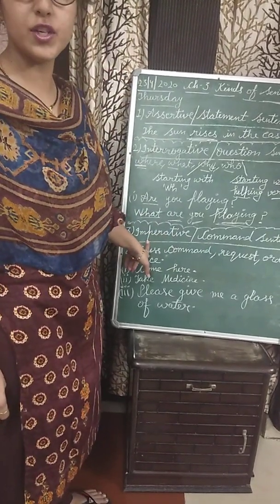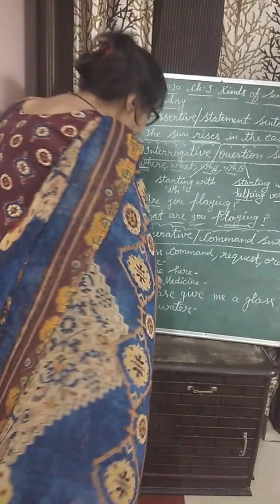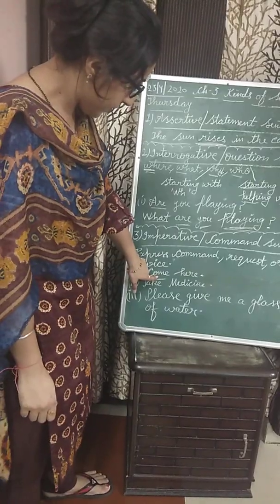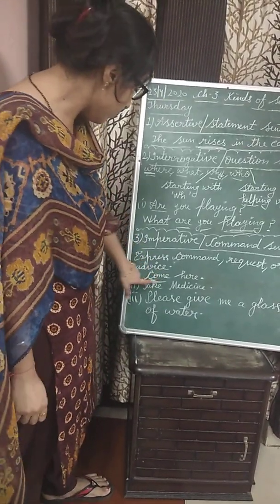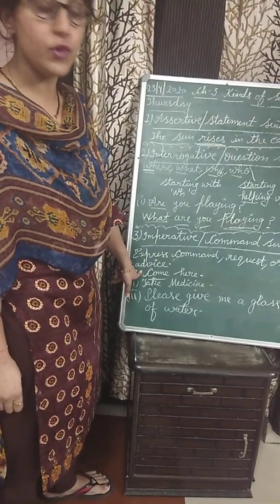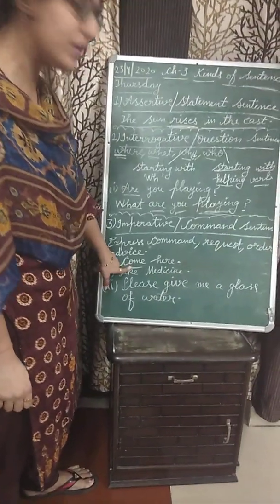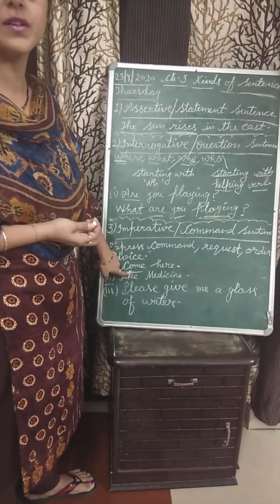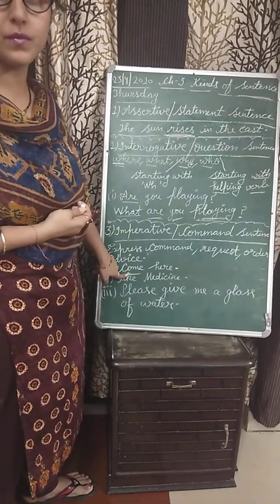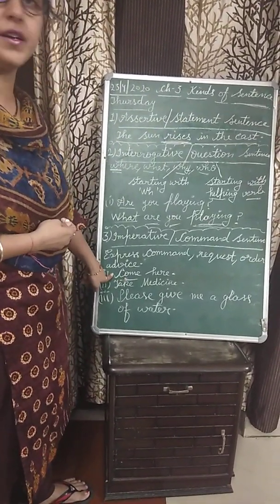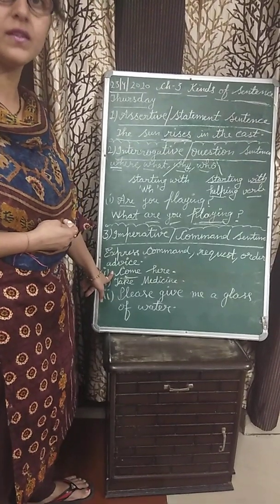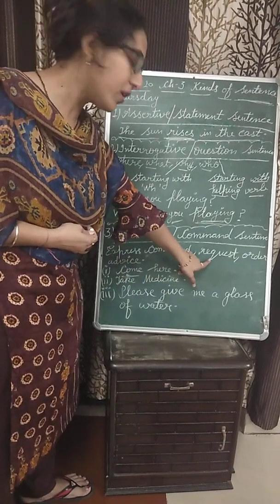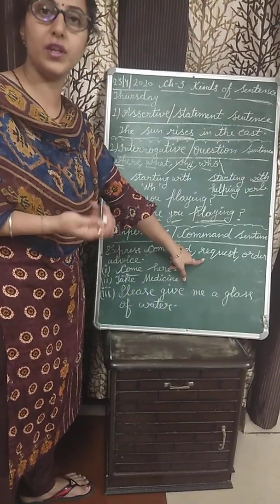And what is the identification of an imperative sentence? This sentence starts with verb first form. Come here. Here, come is a verb first form. Here we will not use any subject. It is understood what the subject is here. Come here. That means you is the subject here. I am telling the second person, come here. You come here. Okay, beta. So here the subject is hidden. It is understood that the subject is second person you. Come here. It can be a command. It can be a request also. We can make a request.